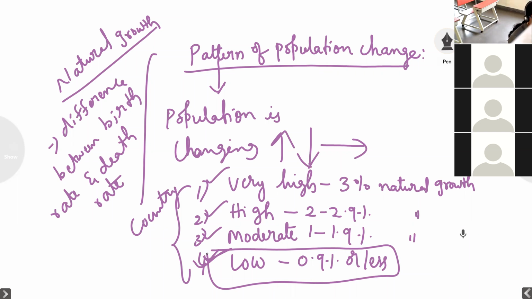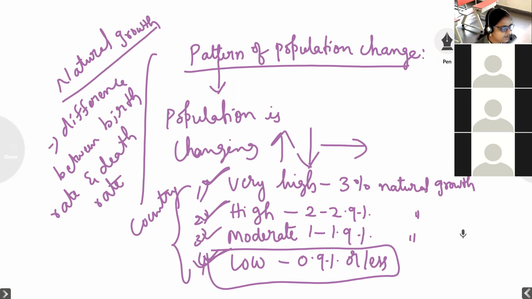Because in a highly populated country, it is very difficult, because the natural resources are very less. Whatever natural resources are present should be given to all the people living in the country. So nobody will get sufficient natural resources. It is not only about natural resources, but also the employment opportunities, the education facilities, and the economic development of the country. Everything will be difficult to manage in that country because the population is more.